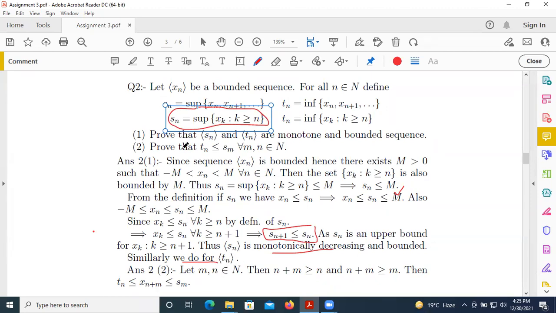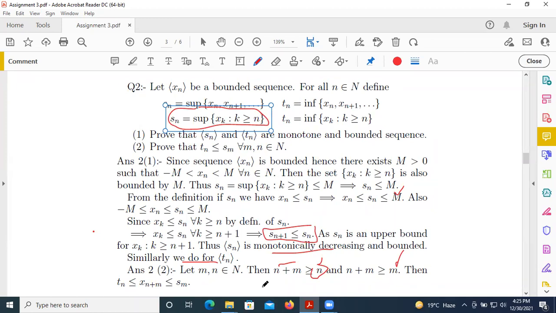In the second part we prove that Tn is less than or equal to Sm for all m, n belonging to the natural numbers. Take any natural numbers m and n. Then we see that n plus m is always greater than or equal to n, because both are natural numbers. And also we see that n plus m is greater than or equal to m.